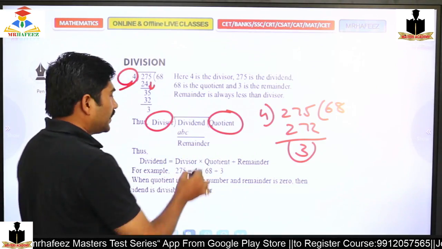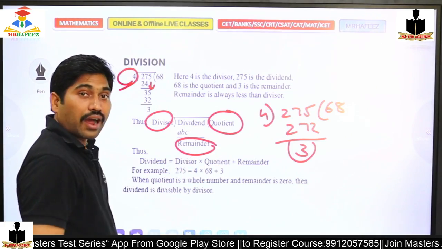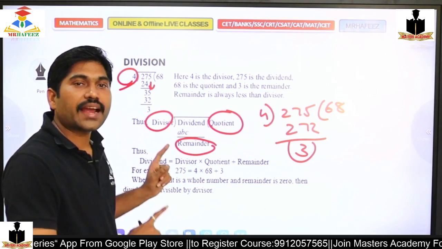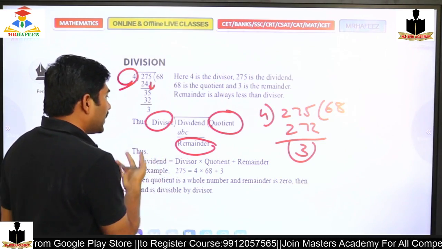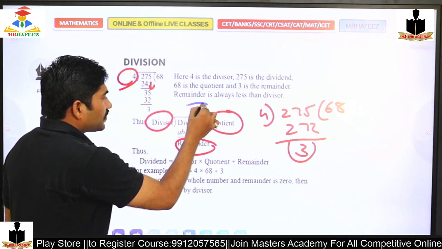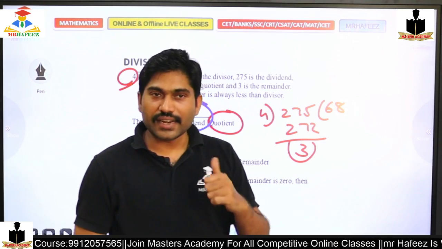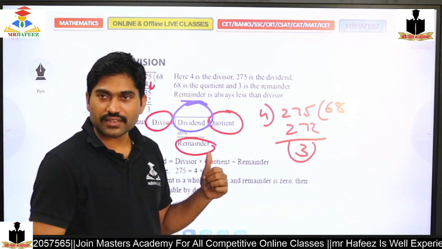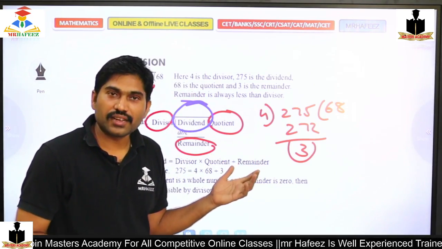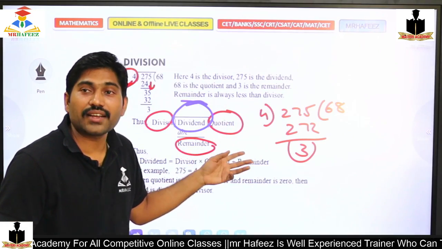What I am left with is the remainder. The number on which I am doing these calculations is the dividend. So here 275 is the dividend, 4 is the divisor, 68 is the quotient, and the remainder is 3.